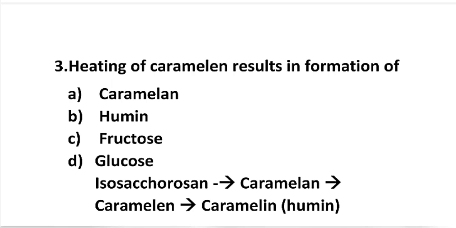As we all know, during the caramelization process, the first compound that is formed is isosaccharosone, which on further heating makes a pigment known as caramelan, and caramelan on further heating makes caramellin, and then caramellin is converted into humin, which is a dark pigment. So the correct option is B humin. Heating of caramellin results in the formation of humin.